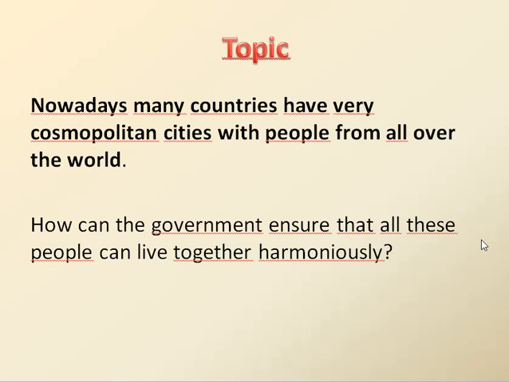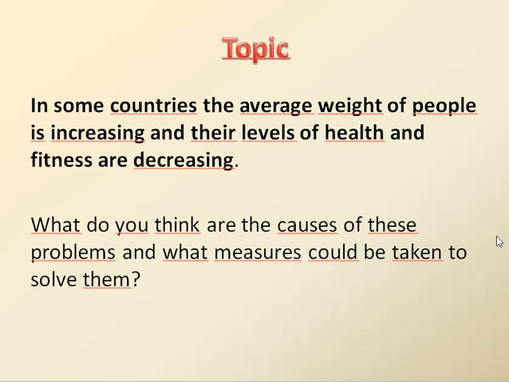Nowadays, many countries have very cosmopolitan cities with people from all over the world. How can the government ensure that all these people can live together harmoniously? You're going to develop this topic by finding out the reasons, the solutions, the measures that the government should bring about to make people live together in a cosmopolitan city. This is another example of a topic sentence.